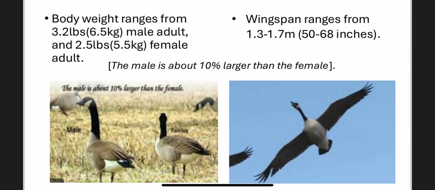Body weight ranges from 3.2 pounds, 6.5 kilograms for a male adult, and 2.5 pounds or 5.5 kilograms for a female adult. Wingspan ranges from 1.3 to 1.7 meters, or 50 to 68 inches. The male is about 10% larger than the female.